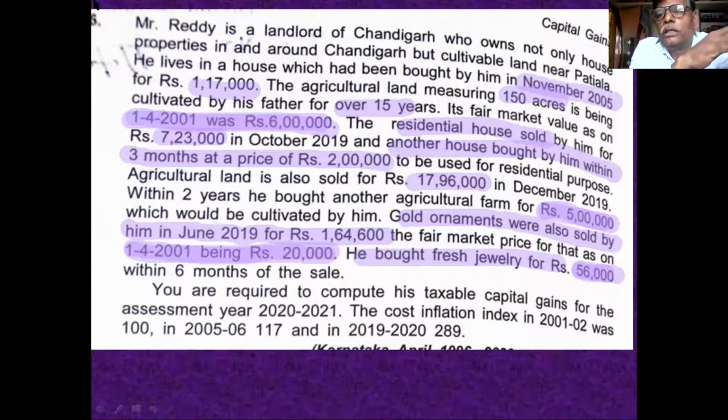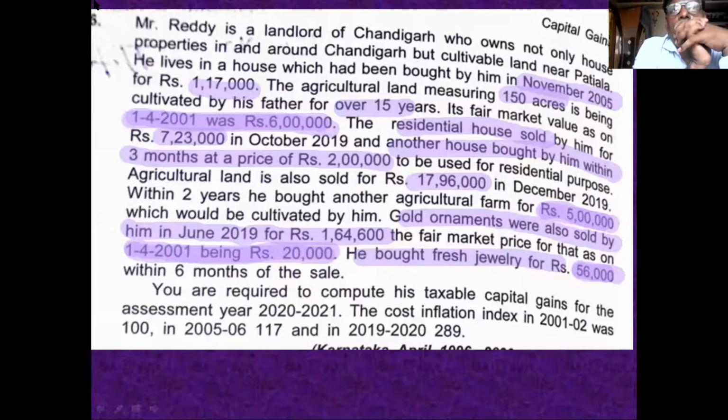He sold the residential house, invested in new residential house, deduction is given. In the second part, agriculture land sold, invested in new agriculture land, deduction is given. In the third case, jewelry sold and new jewelry purchased. Deduction is available or not?